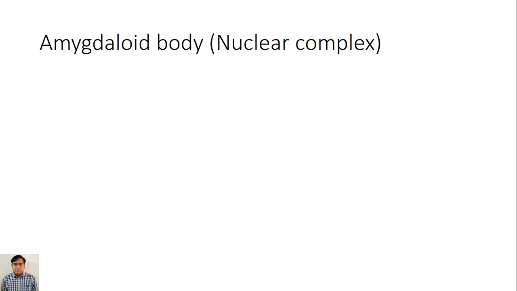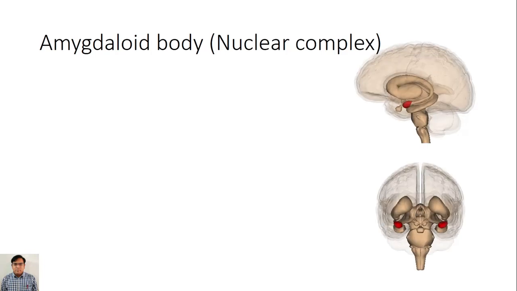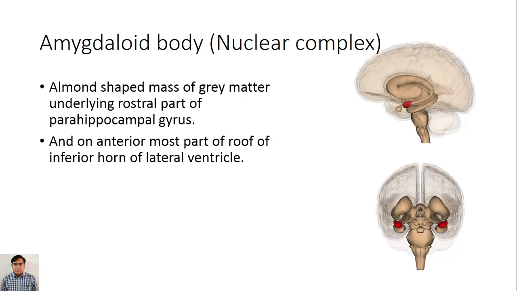Now the amygdaloid body or amygdaloid nuclear complex or amygdala. The upper one is the medial view and the lower one is the anterior view. The red oval area shows the amygdaloid body. It is an almond-shaped mass of gray matter underlying the rostral part of the parahippocampal gyrus, and on the anterior-most part of the roof of the inferior horn of the lateral ventricle.